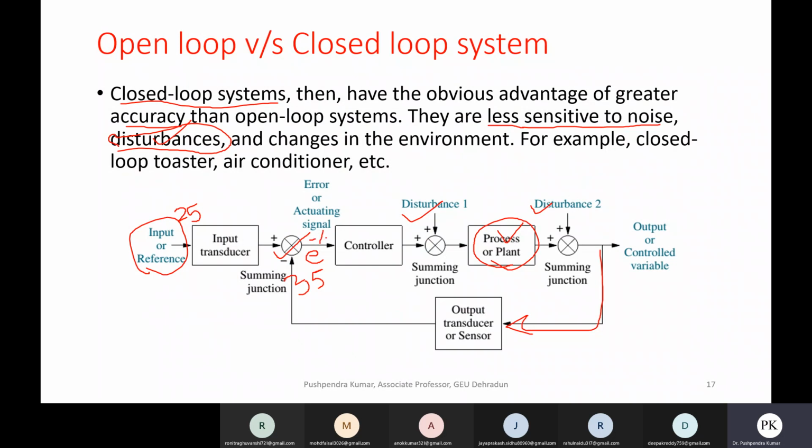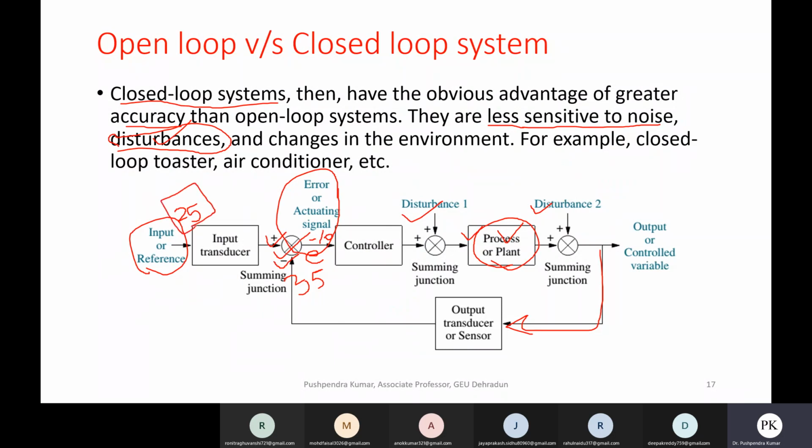It will go to the controller, and according to this error signal of 10, the controller will decide whether to switch on or switch off the air conditioner in order to maintain the desired temperature.